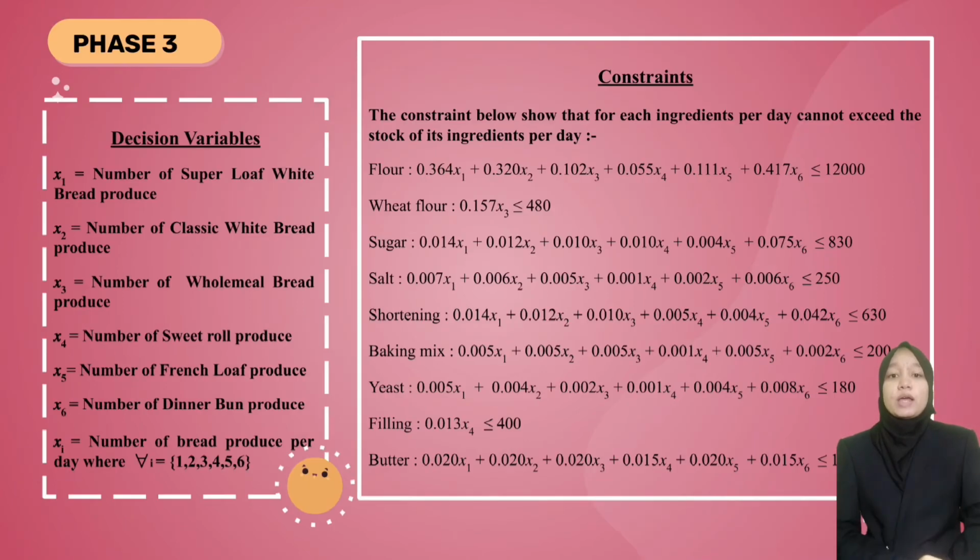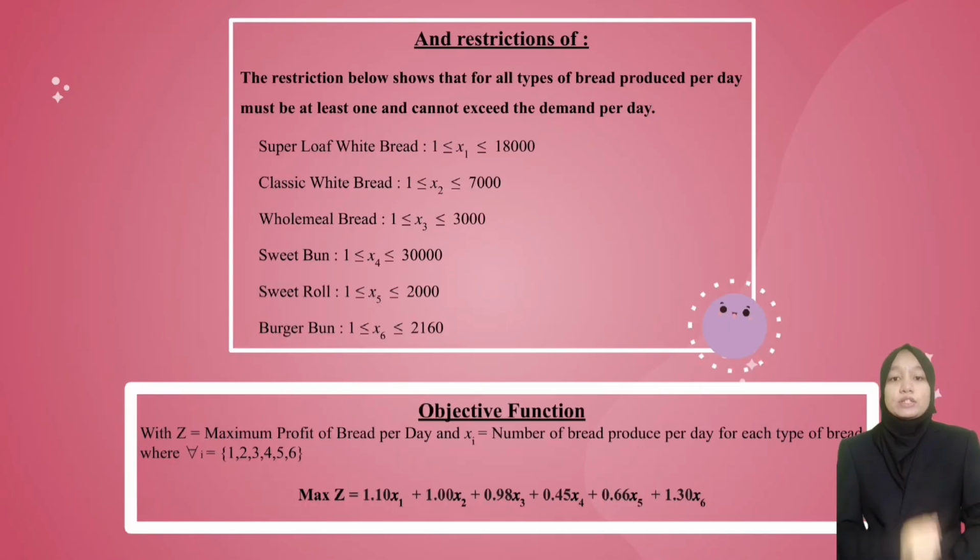For phase 3, we have the decision variable, which is the number of bread produced per day. We also have the constraint. These constraints show that the ingredient per day cannot exceed the stock of ingredient per day. Next is we have the restriction. Restriction for each bread is that the number of bread produced must be at least 1 and cannot exceed demand per day. Lastly is our objective function, with Z as our maximum profit of bread per day and X is the number of bread produced per day for each type of bread.